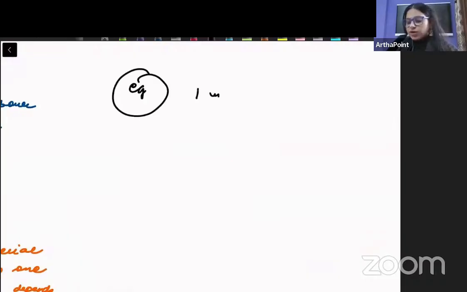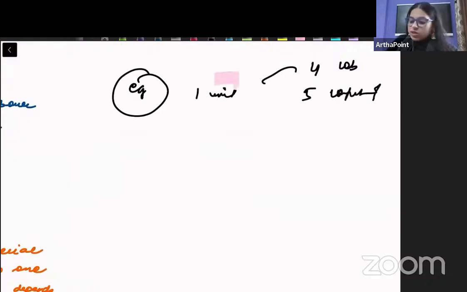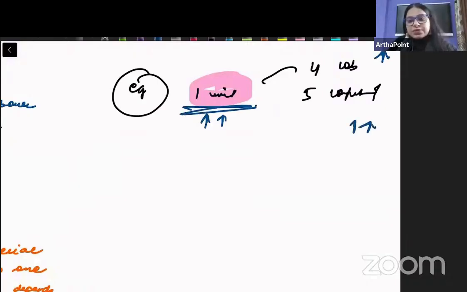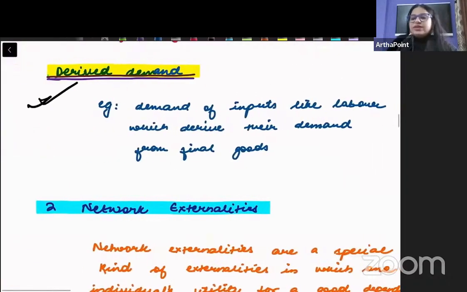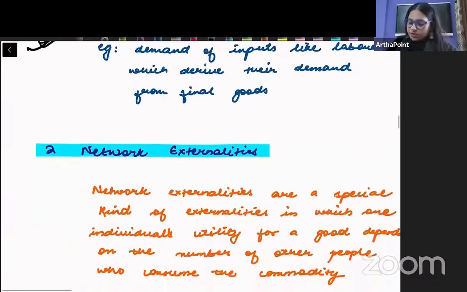For example, if I tell you that 1 unit of the good requires 4 labor and 5 units of capital, and now I want to produce more of these goods, so I will demand more labor. My demand for labor will increase, my demand for capital will also increase. When I increase the demand of labor and capital, this is called derived demand. So increasing the demand of the raw material is the derived demand.